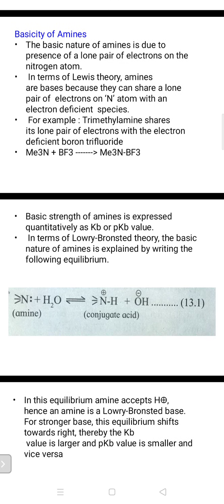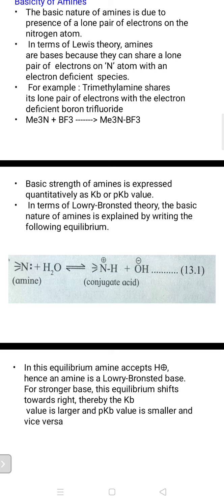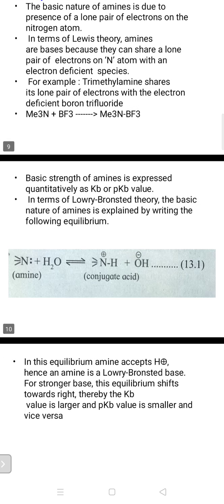Basic strength of amines is expressed quantitatively as Kb or pKb. Kb means the dissociation constant for the base, and similarly pKb. In terms of Lowry-Bronsted theory, the basic nature of amines is explained by writing the following equilibrium. The nitrogen atom of the amine has a lone pair of electrons which can combine with a water molecule. Reversibly, it gives the N-H plus, the conjugate acid, with loss of OH minus ion.